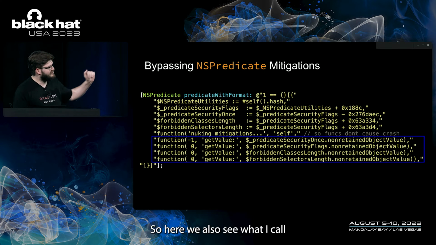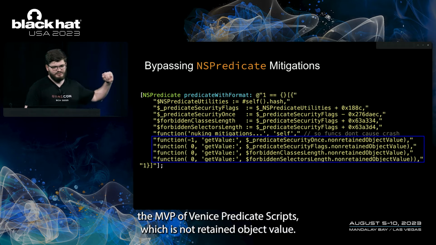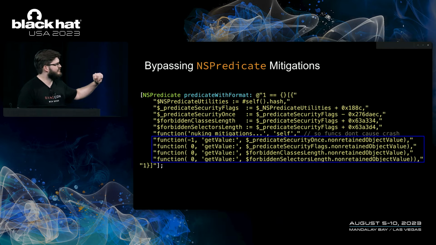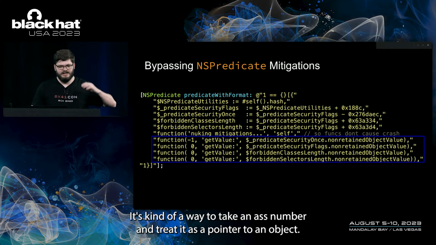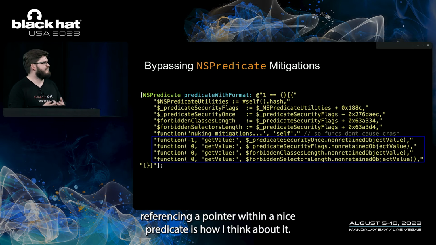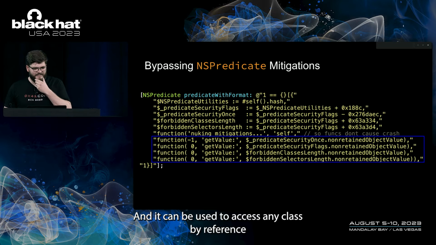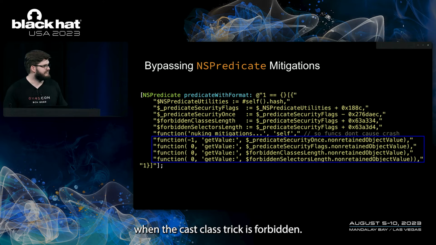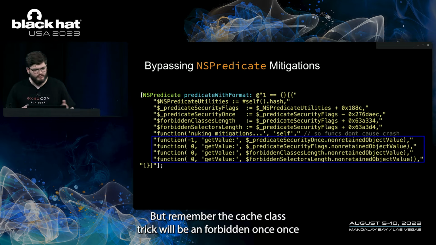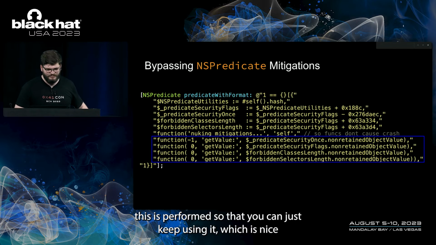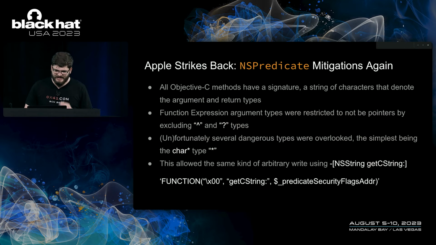Here we also see what I call the MVP of NSPredicate scripts, which is nonretainedObjectValue. It's a way to take an NSNumber and treat it as a pointer to an object. It's kind of like dereferencing a pointer within NSPredicate is how I think about it. And it can be used to access any class by reference when the cast class trick is forbidden. But remember, the cast class trick will be unforbidden once this is performed, so then you can just keep using it, which is nice.